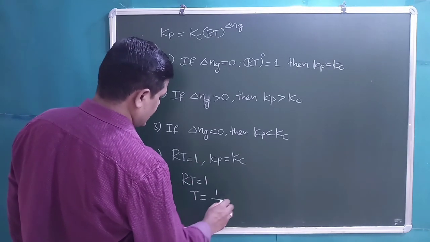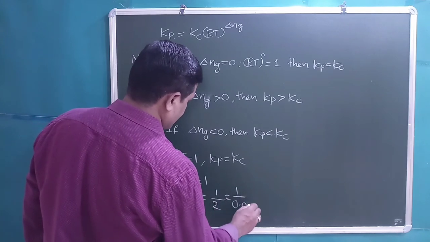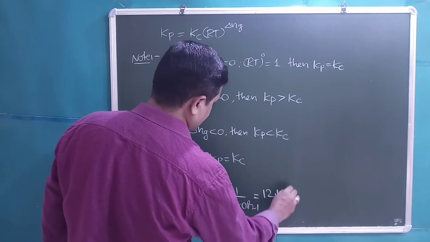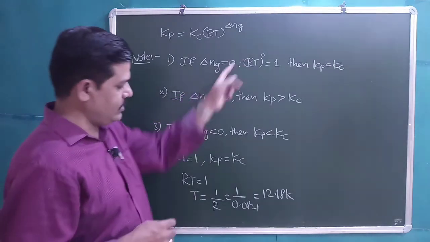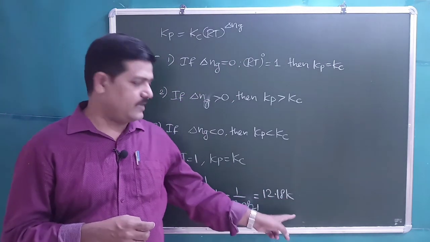By substituting the R value, 1 by R is equal to 1 by 0.0821, which is approximately 12.18 Kelvin. Students, not only delta Ng equal to 0, if the temperature is equal to 12.18 Kelvin, then also Kp is equal to Kc.